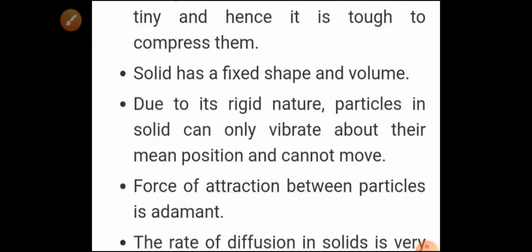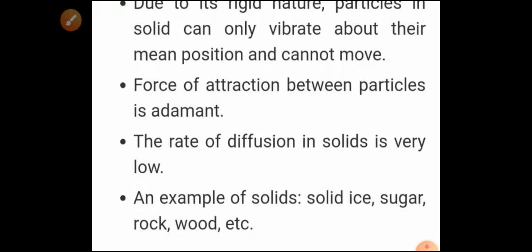Next, the force of attraction between particles is adamant. It means the force of attraction between the particles of the solid is maximum. They attract each other, so that's why the force of attraction is very strong. The next property is that the rate of diffusion in a solid is very low.